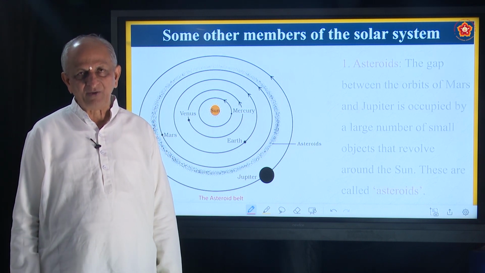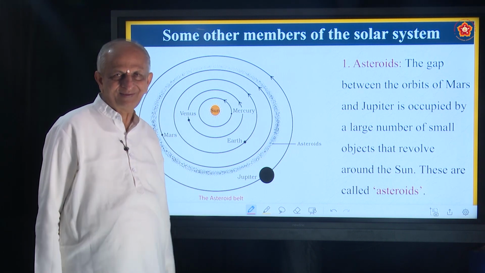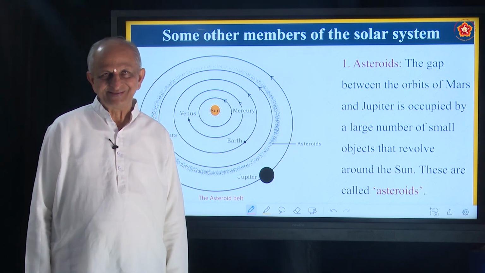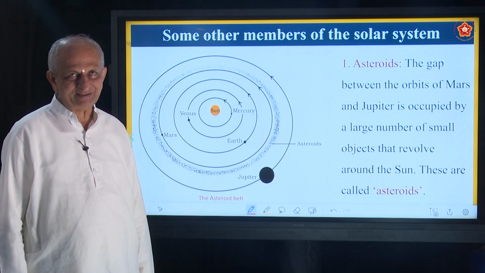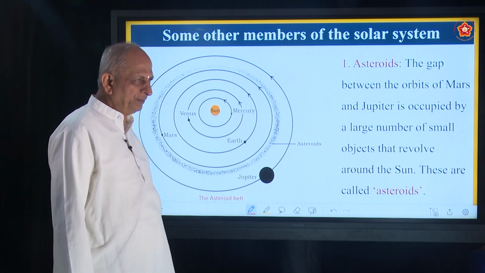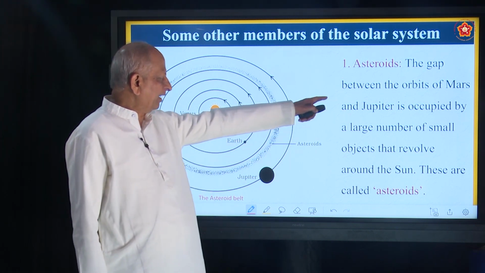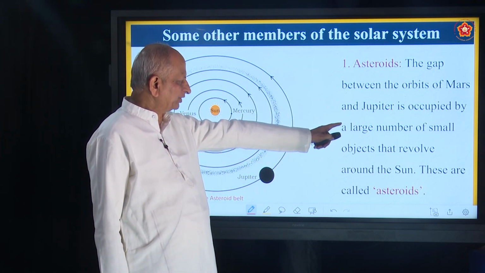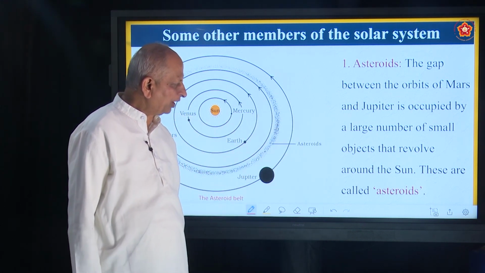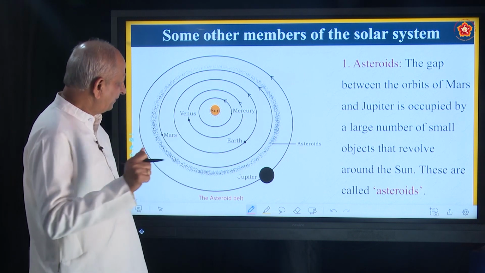What are they made up of? They are something like big stones, and the biggest one is Ceres, about 200 kilometers in diameter. So the gap between the orbits of Mars and Jupiter is occupied by a large number of small objects. And they go around.